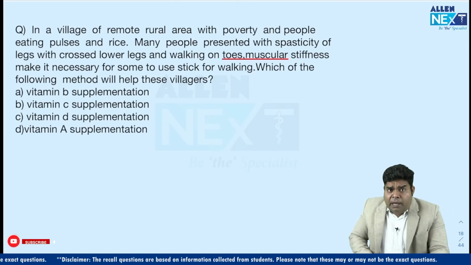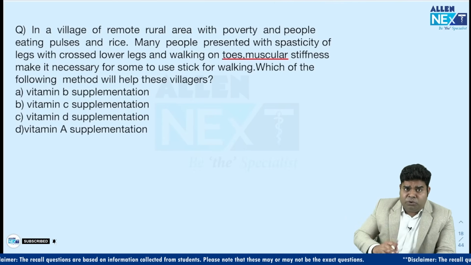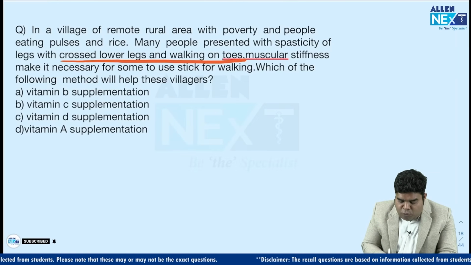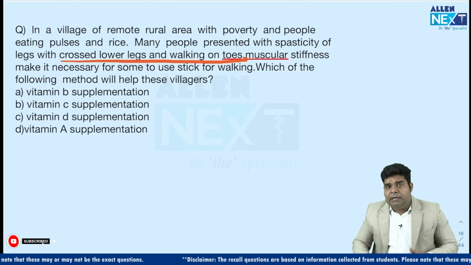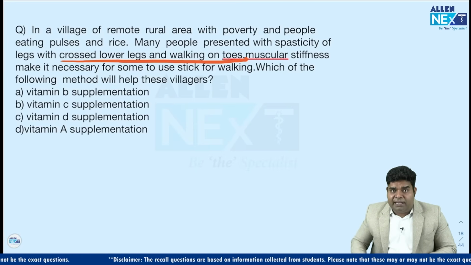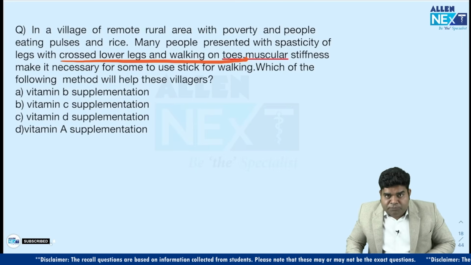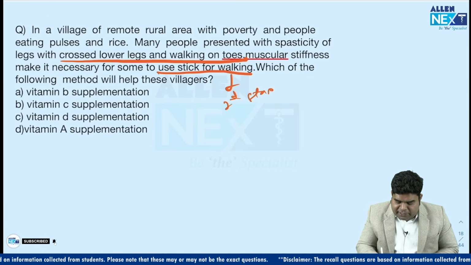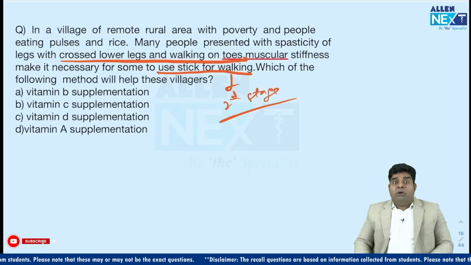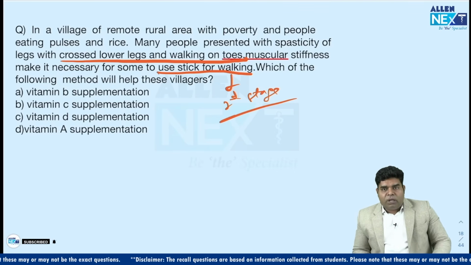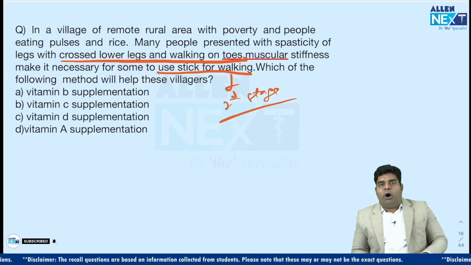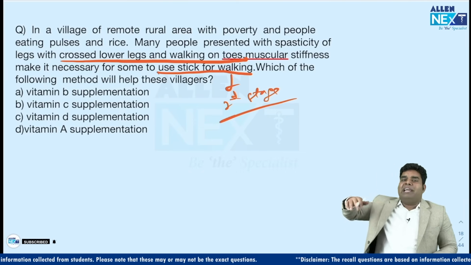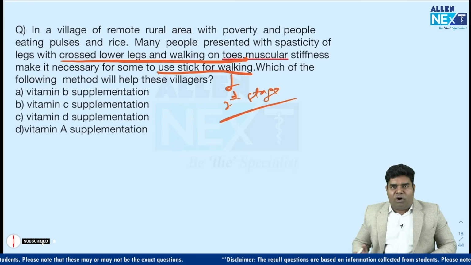In the second question, they gave symptoms very much similar to the first one. Spasticity along with crossed lower leg and walking on toes. This is typically the first stage of neurolathyrism, where they take one stick to walk, and they have given it in the question also. They use a stick for walking. So this is the second stage of neurolathyrism. Now the question was, which of the following will help the villagers? And at first, I also thought that vitamin B supplementation will help because it is neurotoxicity. So I was thinking that cyanocobalamin, vitamin B12 and all will be good.